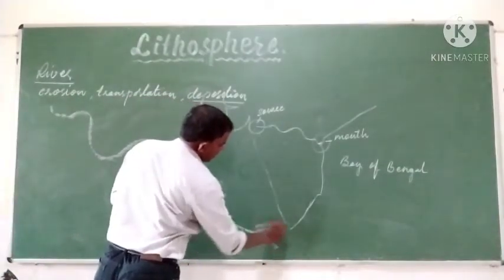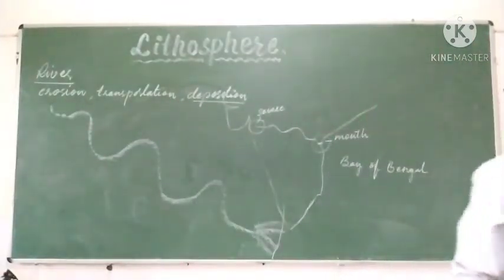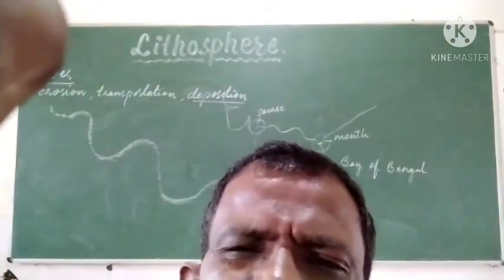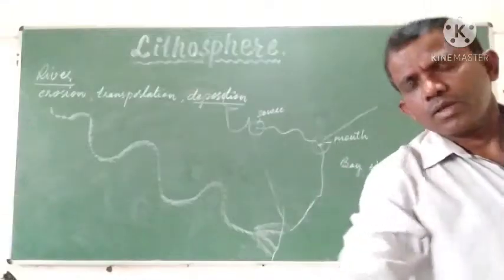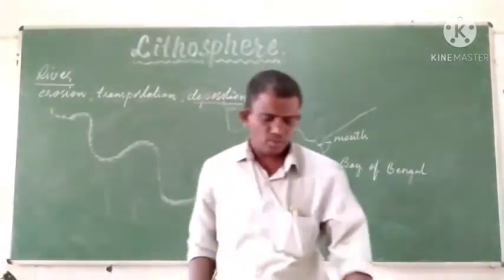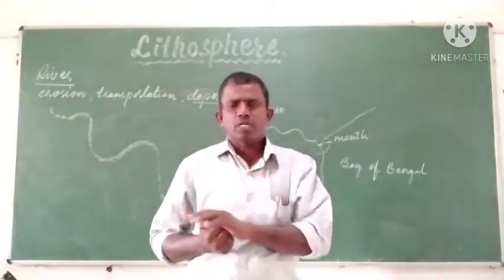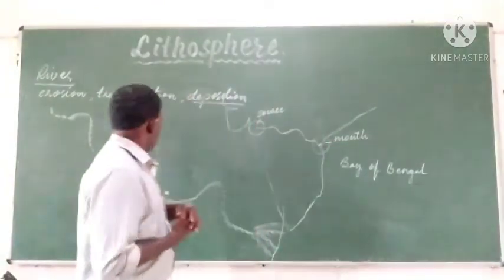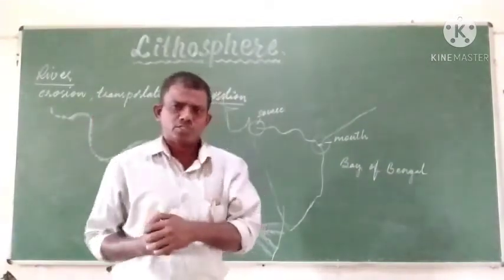Say this is the mouth of the river. Any river can be divided into three stages.